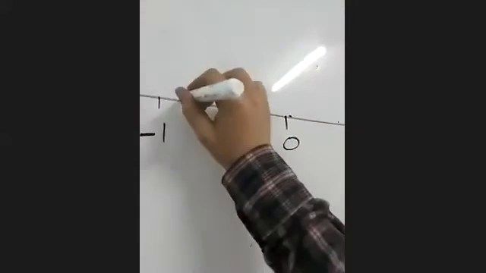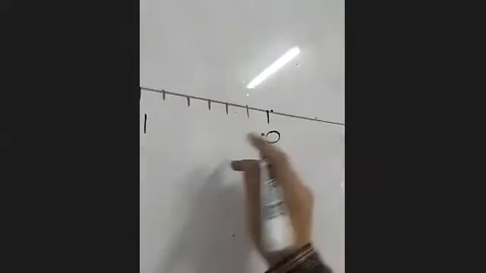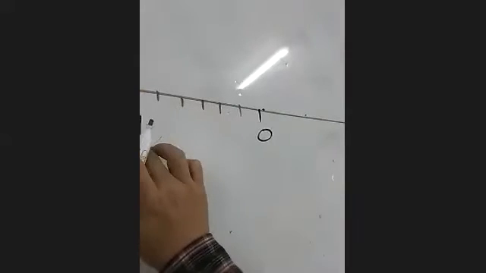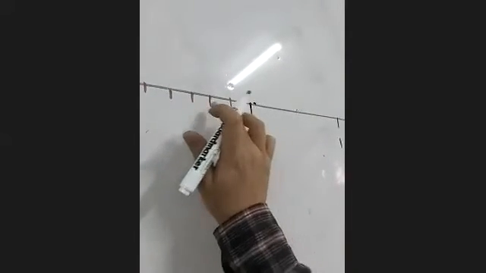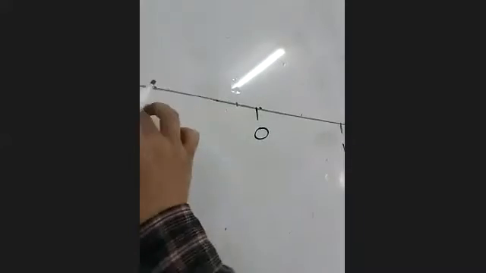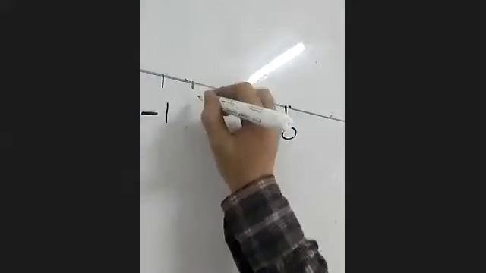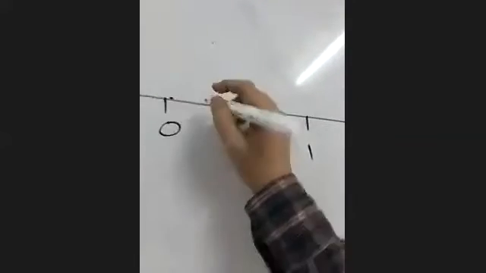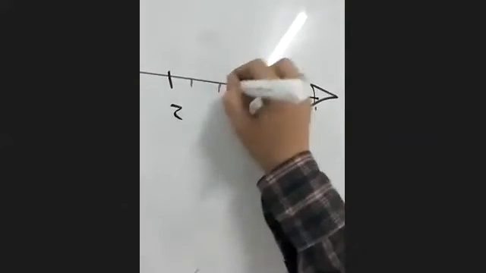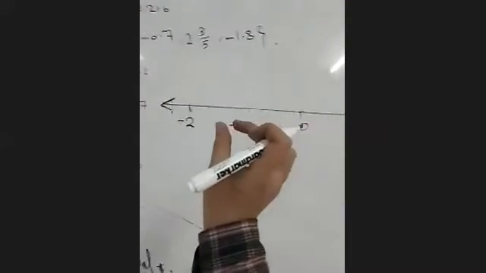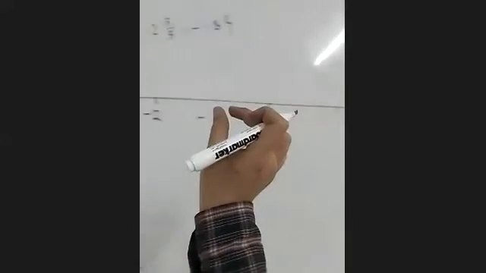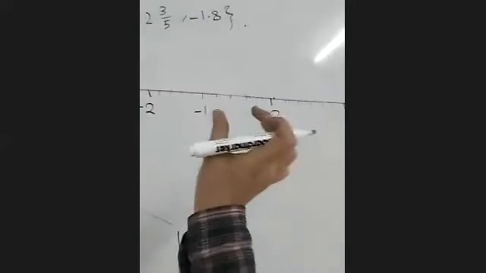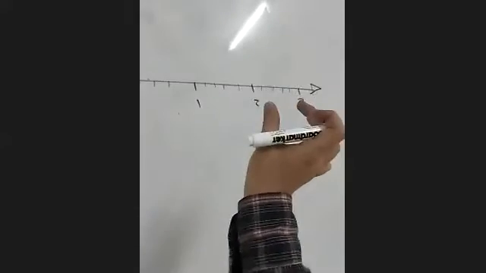Here also 1, 2, 3, 4, 5, and the same for each of the other spaces. I made divisions, guys. I made 5 parts for each space between 2 integers, okay?